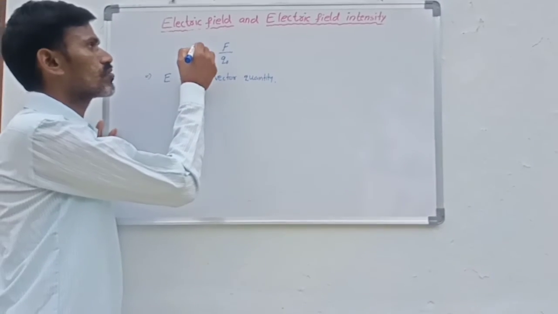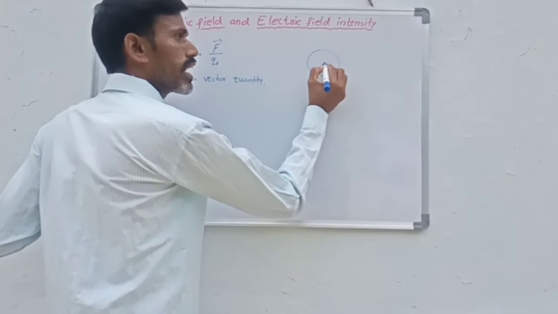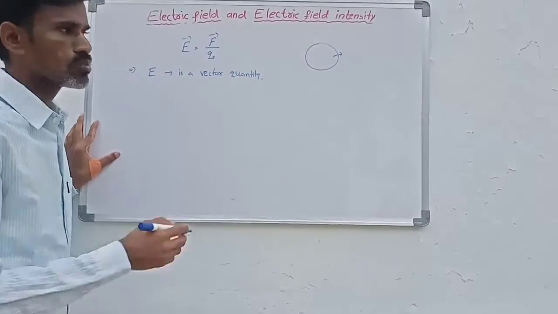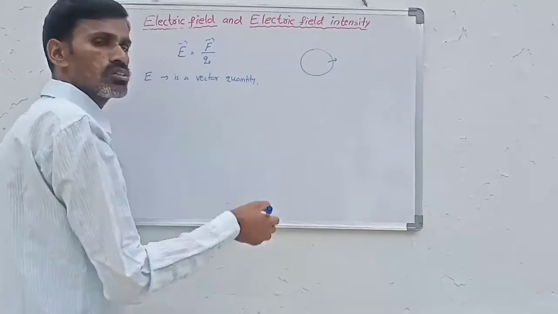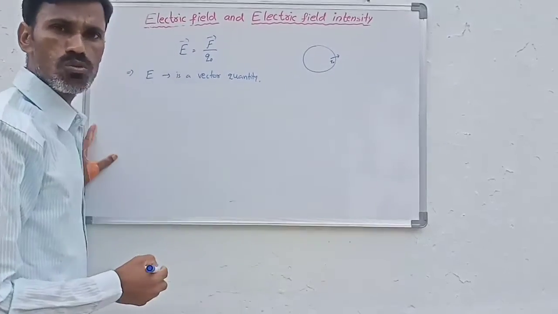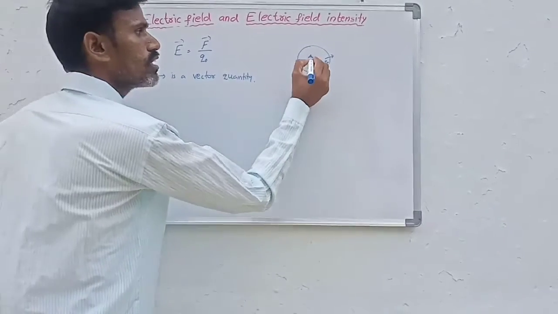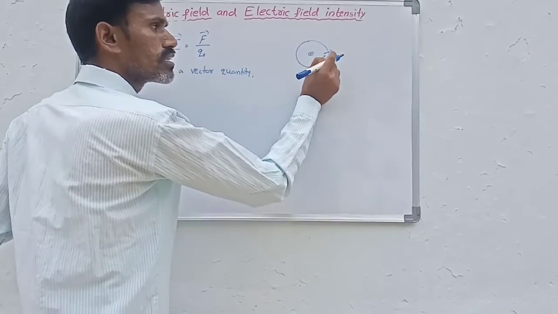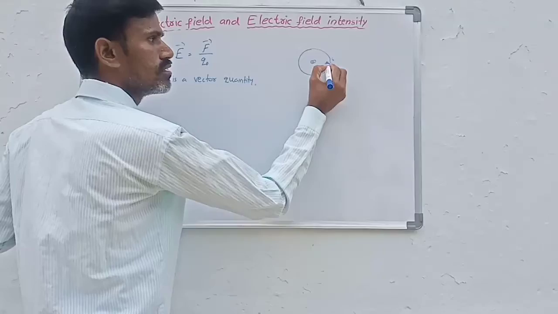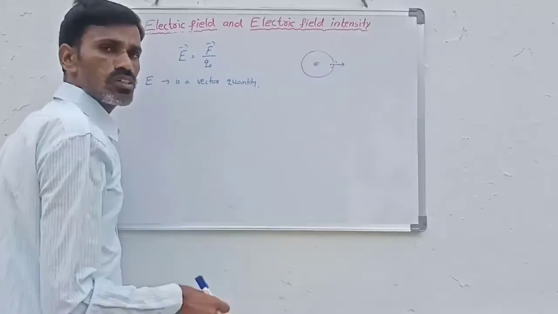What is the direction of electric field? The direction of electric field intensity is the direction in which a unit positive charge tends to move. Suppose the source charge is positive: the unit positive charge is repelled, so the direction of the electric field is outwards from the source charge.